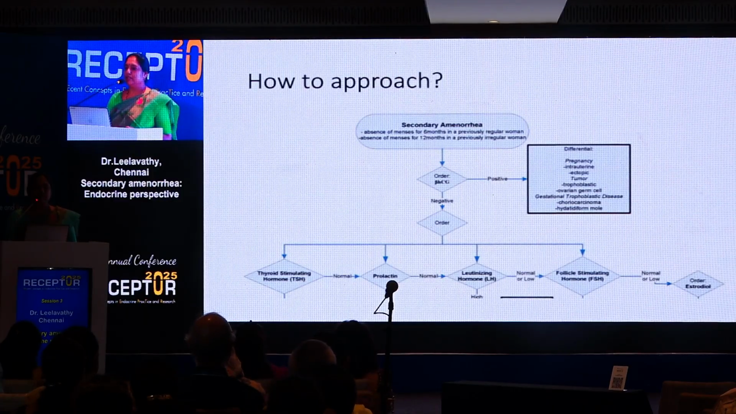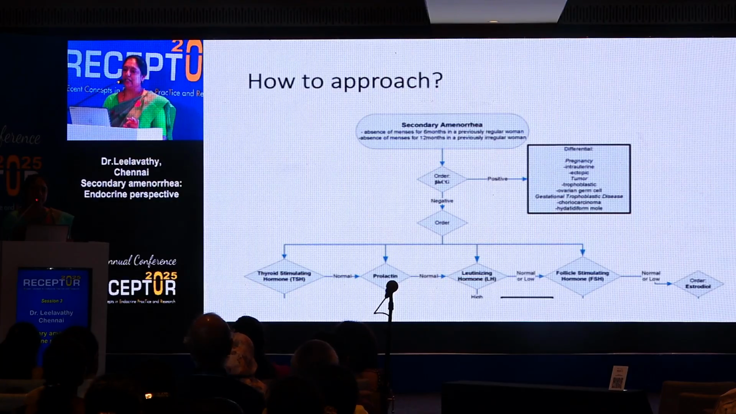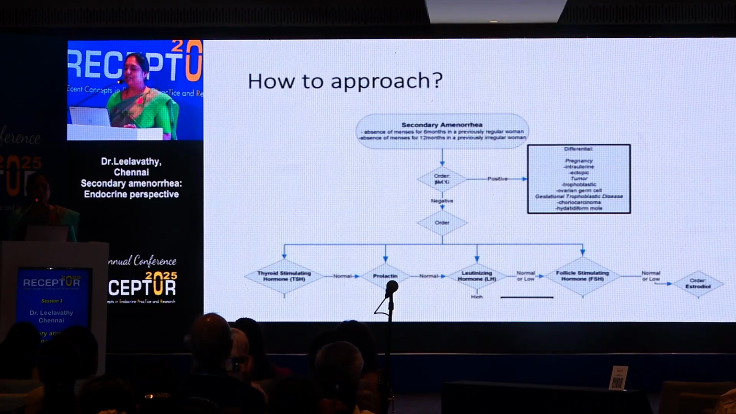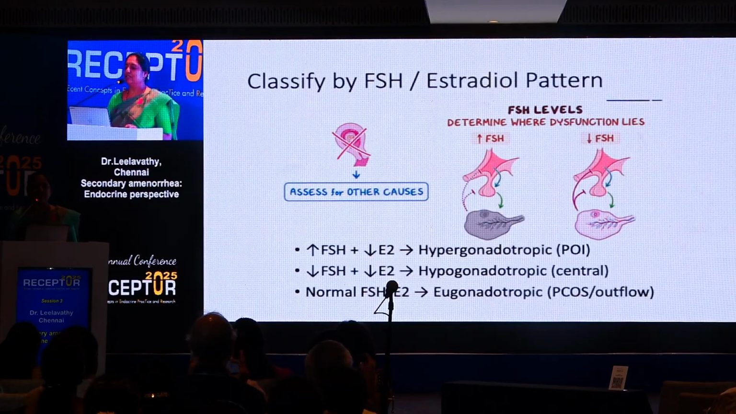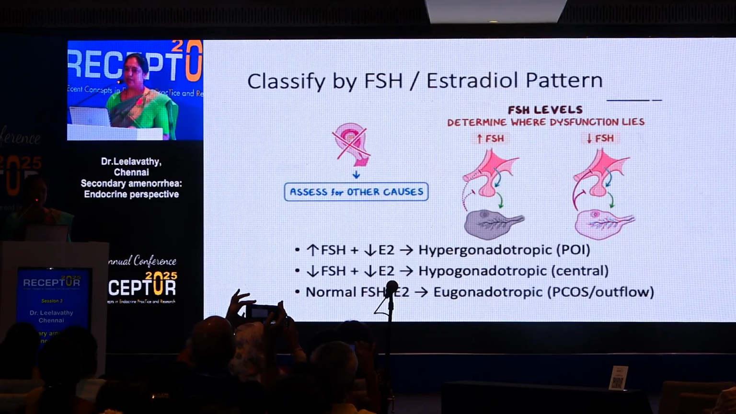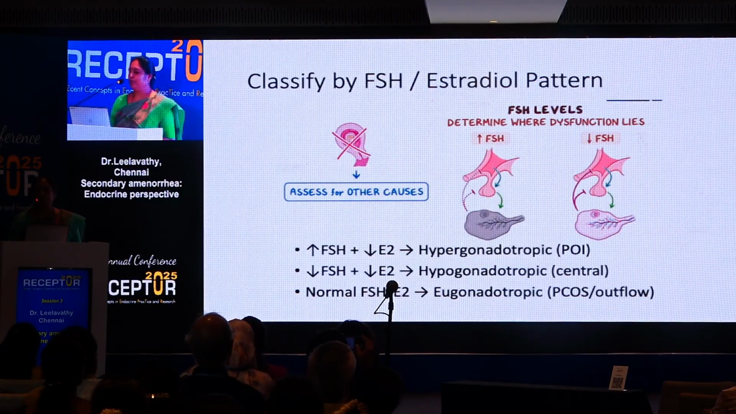Once we have ruled out the physiological causes, next we do a set of blood tests like TSH, free T4, prolactin, LH, FSH, and estradiol. So imagining all the other tests are normal except FSH, how do we go about it next? If FSH levels are high, along with low estrogen, that is hypergonadotrophic hypogonadism, which is primary ovarian insufficiency. If both are low, it's hypogonadotrophic hypogonadism. If it is normal, it's going to be eugonadotrophic, which is PCOS and outflow tract obstruction.